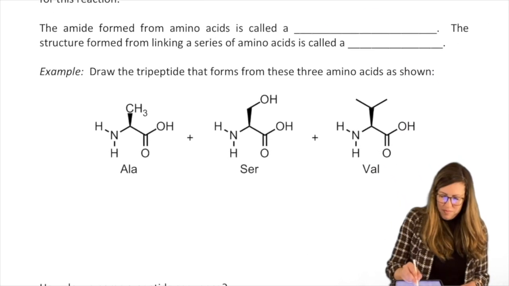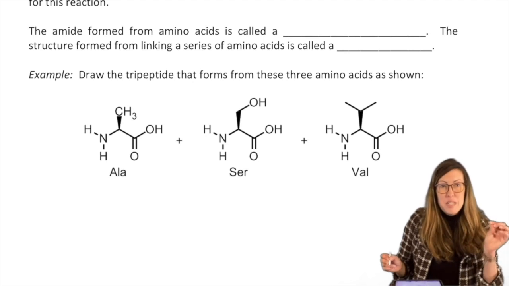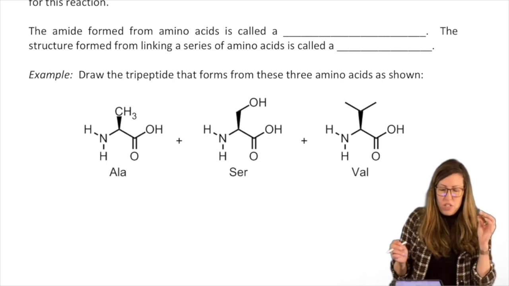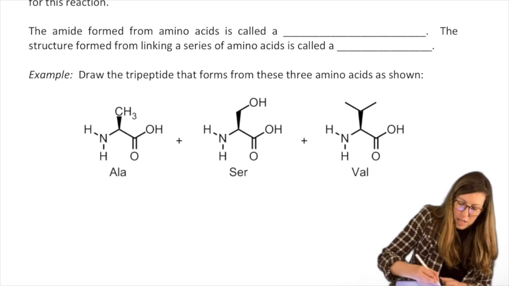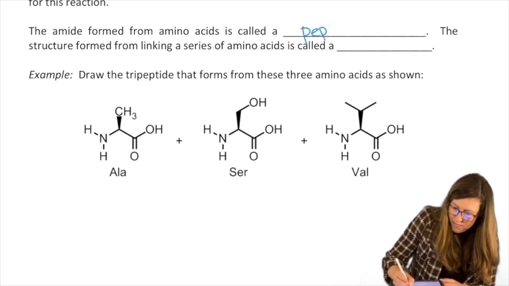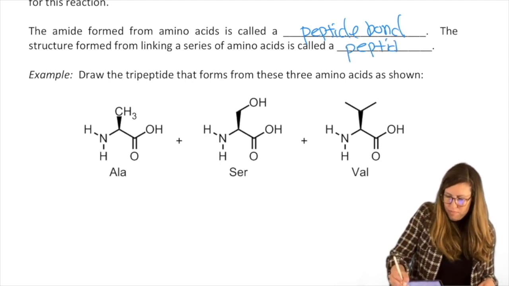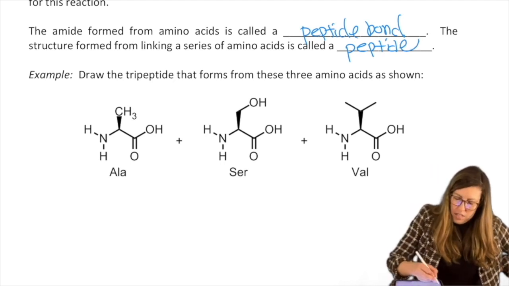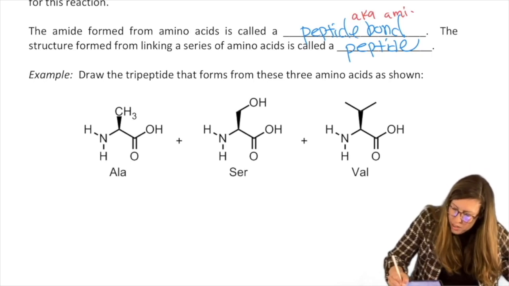So it makes these amides between amino acid amines and amino acid carboxylic acids. So they link them together. When you make that amide from the amino acid amine and the amino acid carboxylic acid, that is called a peptide bond. When you have a whole bunch of those together, then we call that thing a peptide. This peptide bond is sometimes synonymous with the name amide linkage, for good reason, because you made an amide.